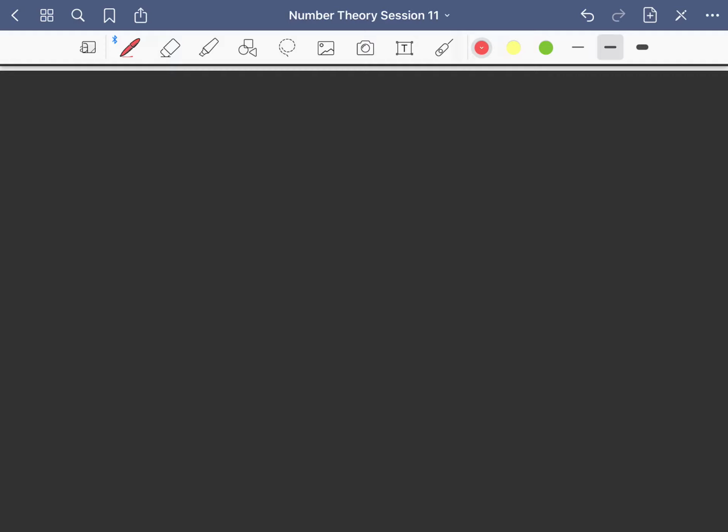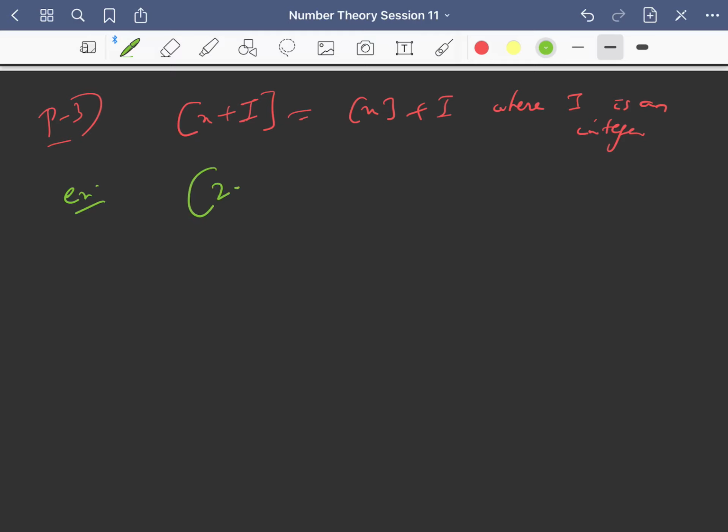Yes. So next property is that greatest integer of x plus an integer I, where I is an integer, equals greatest integer of x plus I. For example, if I ask you greatest integer of 2.3 plus 100, you can take out the integer from that bracket.